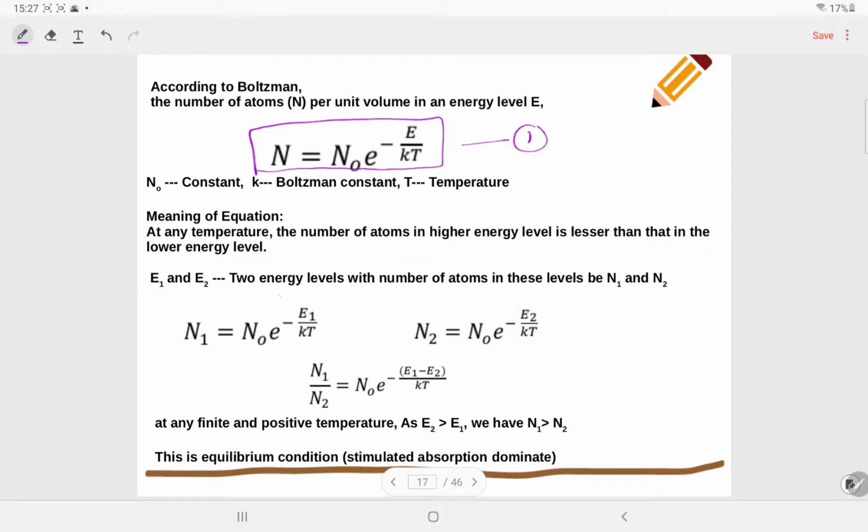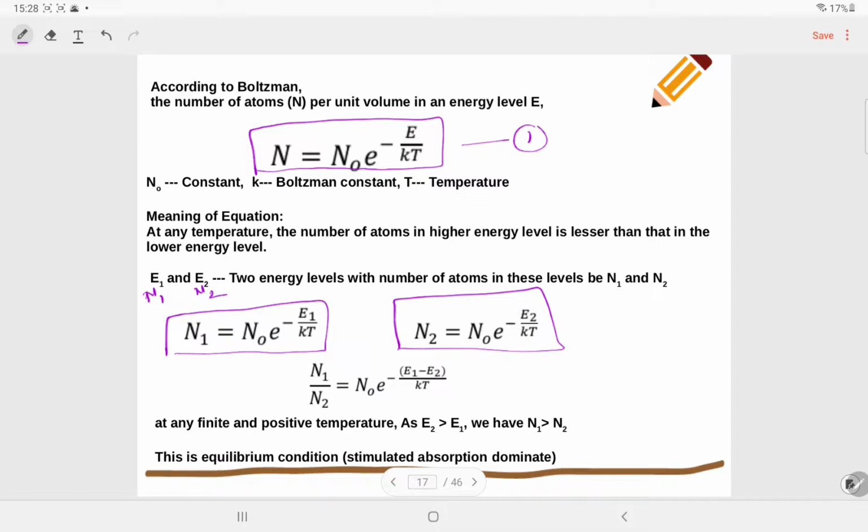So E1 and E2 are the two energy levels with the number of atoms in these levels N1 and N2. If you write the number of atoms for a two state system, we get N1 is equal to N0 e to the power minus E1 upon kT for the E1 state, and N2 is equal to N0 e to the power minus E2 by kT.